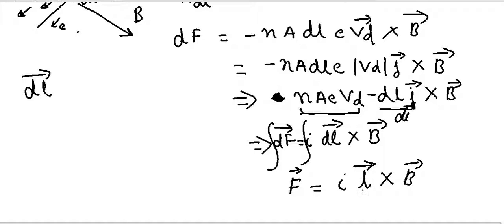We have defined length as a vector whose magnitude is equal to the length of the wire and direction is the direction of current flowing. So force is equal to I L cross B. Here again we can find the direction of force experienced by the wire by using the right hand rule of vector cross product multiplication.